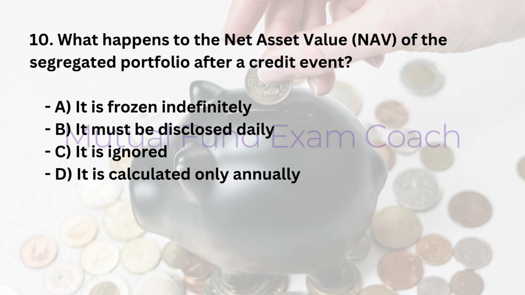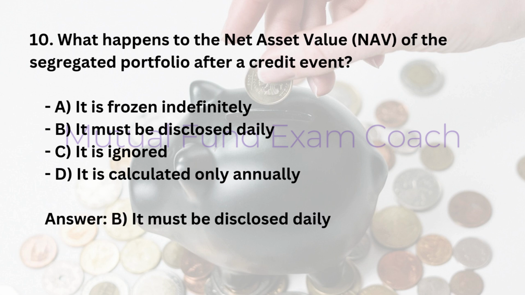10. What happens to the net asset value, NAV, of the segregated portfolio after a credit event? A. It is frozen indefinitely. B. It must be disclosed daily. C. It is ignored. D. It is calculated only annually. Answer: B. It must be disclosed daily.